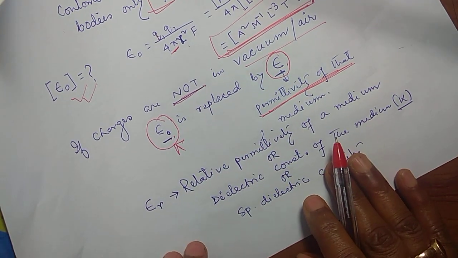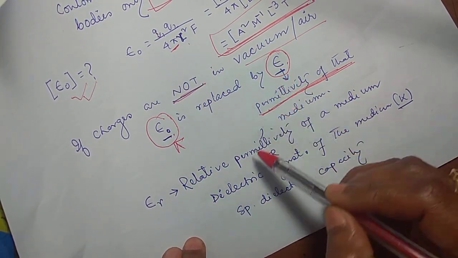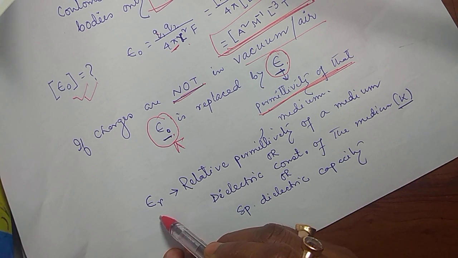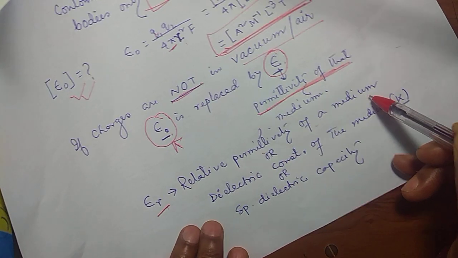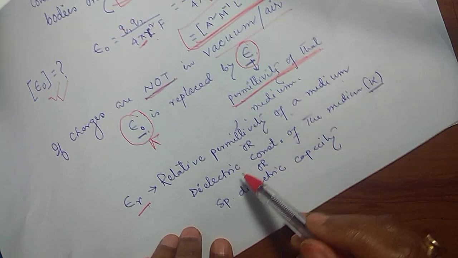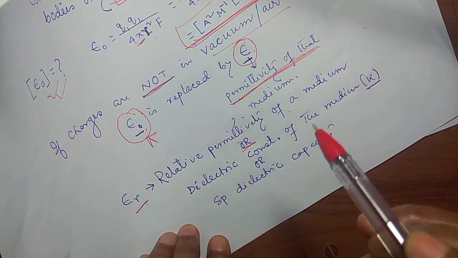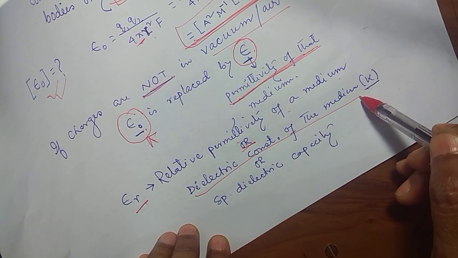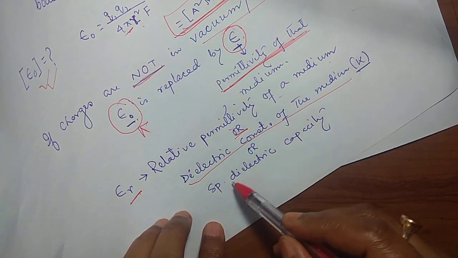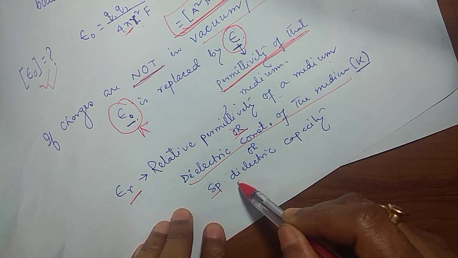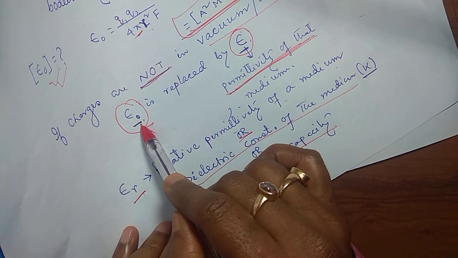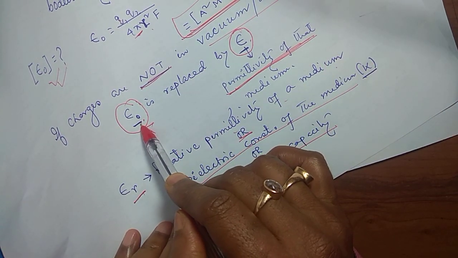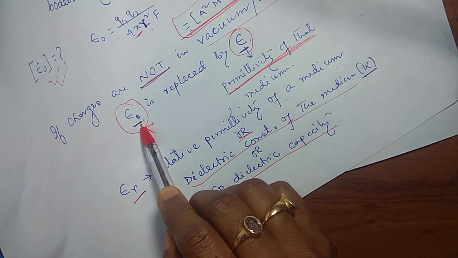Then we'll come to another parameter known as the relative permittivity of the medium. Mind it, relative permittivity of the medium. It is also known as dielectric constant of the medium, or sometimes you may call it specific dielectric capacity. So what I said, this is absolute permittivity if air or vacuum is the medium.